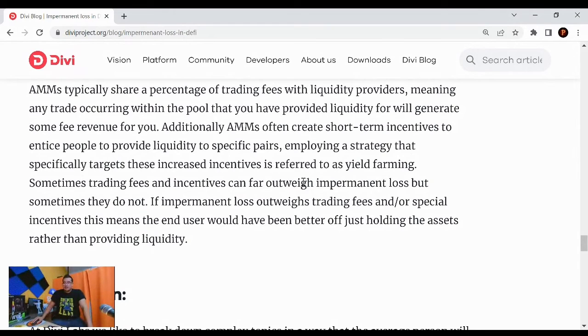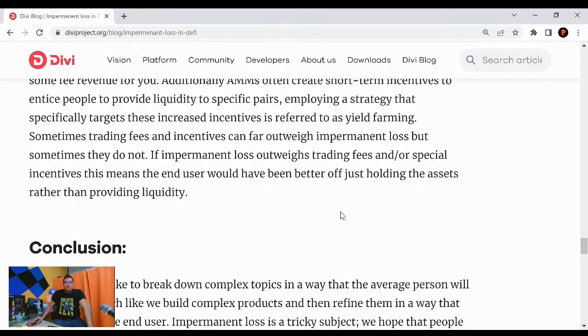Sometimes trading fees and incentives can far outweigh impermanent loss, but sometimes they do not. If impermanent loss outweighs trading fees and/or special incentives, this means the end user would have been better off just holding the assets rather than providing liquidity.